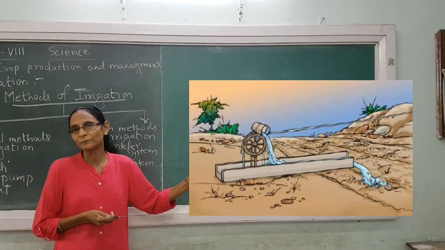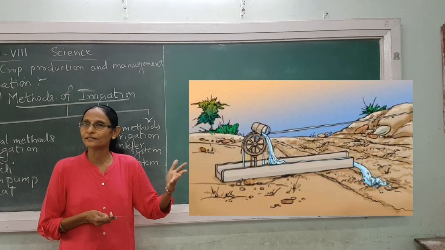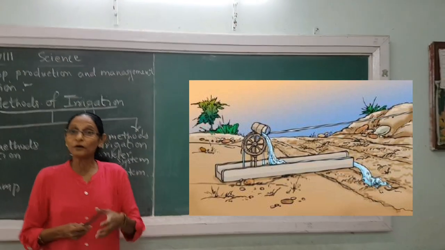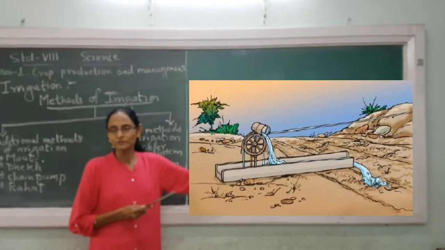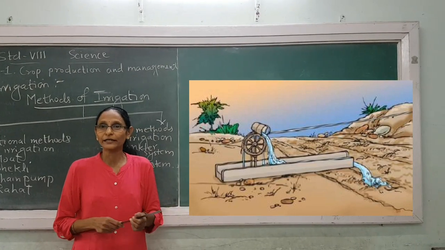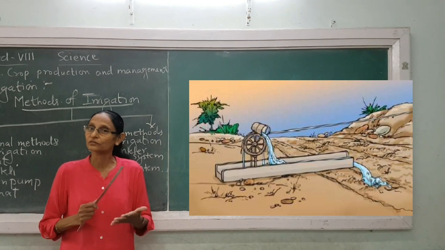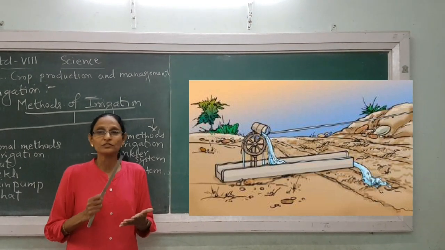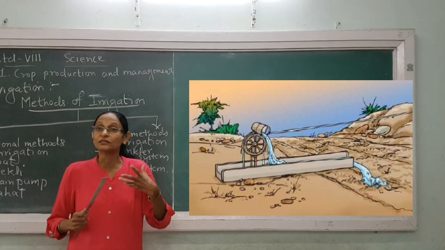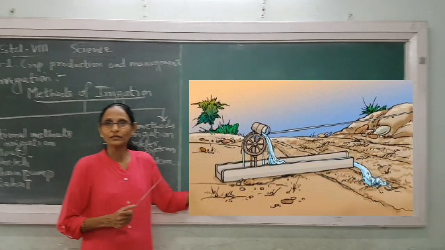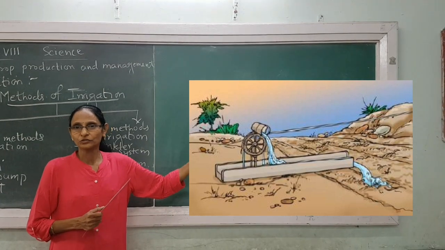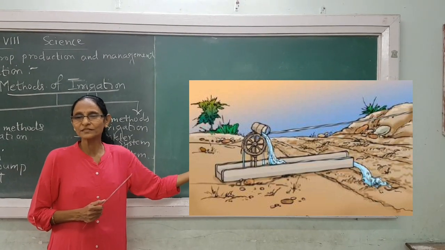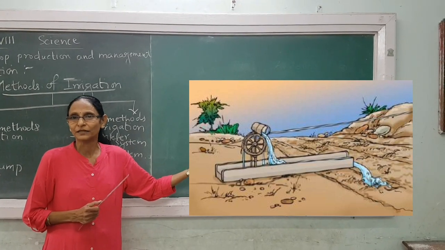Again, this is also time consuming method, less efficient. And pumps are required to rotate these wheels. Without pumps, these wheels cannot rotate. And these pumps run on what? It runs on biogas. It runs on electricity, even it runs on diesel also. So without pump, farmers cannot use this method. So pump is the essential object in this method.